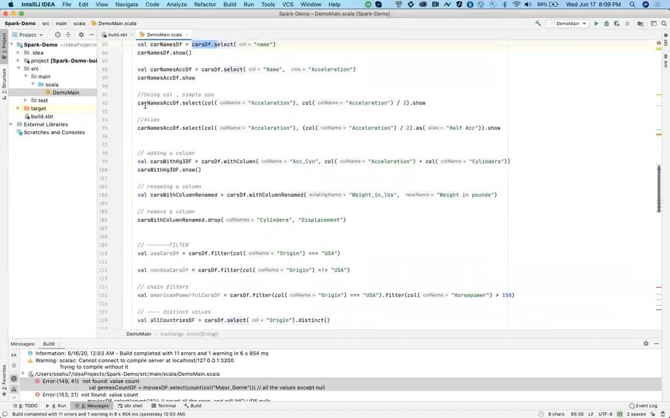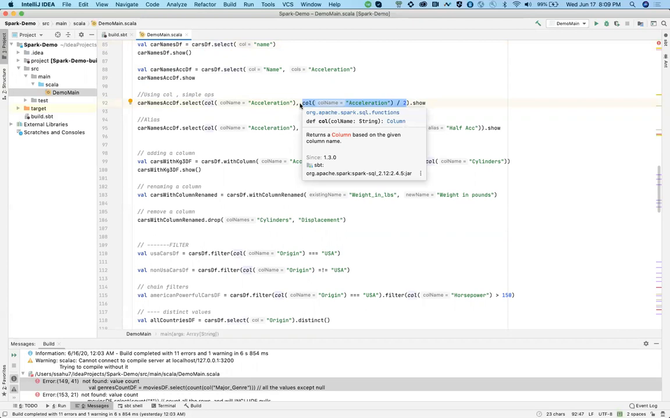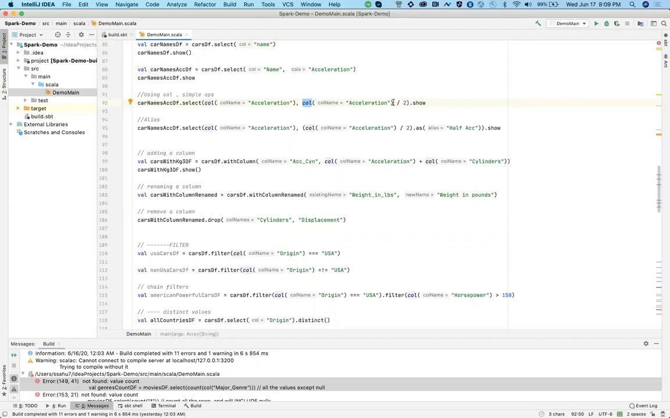Then I'm using column simple ops. Basically we can perform different operations, simple operations like division, multiplication, maybe string operations. This particular function is called col. What we say is this is a column, and with that column, do some operation. So that way we can specify what operations we want. This is quite a useful thing. You will definitely face this in future.